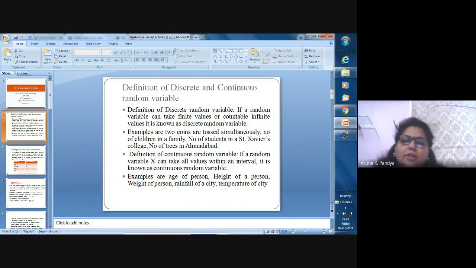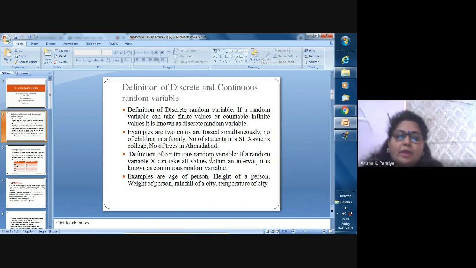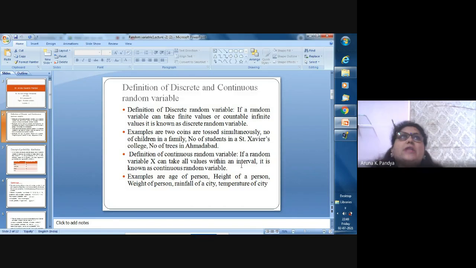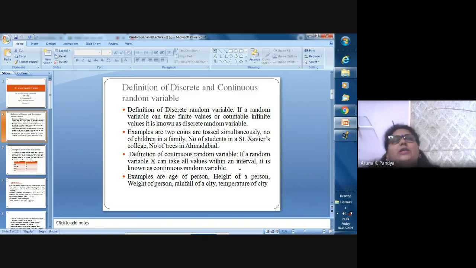Now the definition of continuous random variable is: if a random variable x can take all values within an interval. So we already discussed the interval, say 2 is less than x is less than 3. So in between 2 to 3, whatever value comes, we will take that particular value. That is known as a continuous random variable, right? Again, there are so many examples: height of a student, weight of a student, rainfall of any city, temperature of any city. These are all real life examples of the